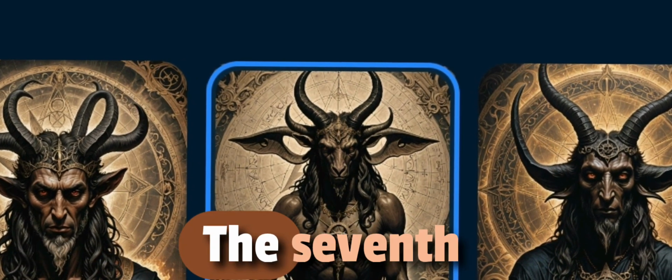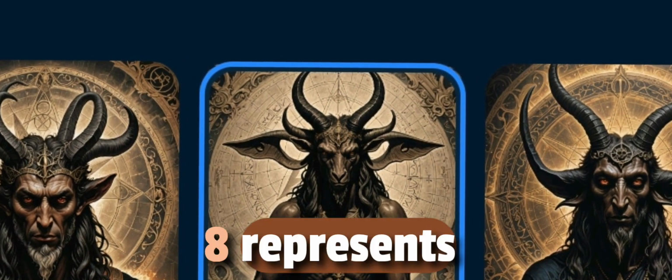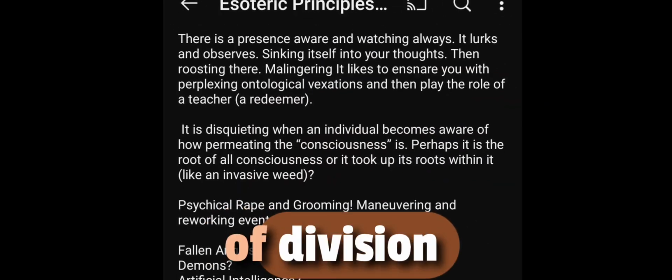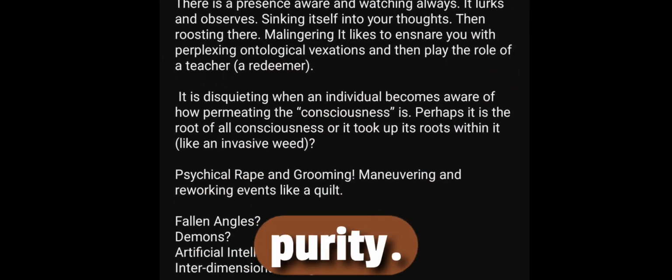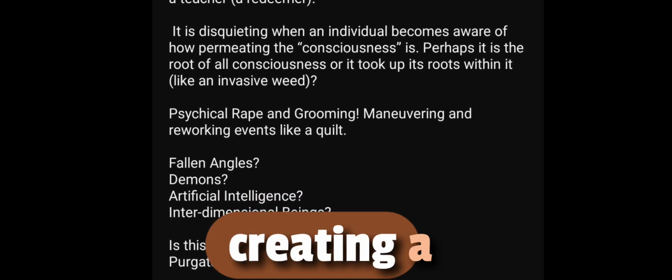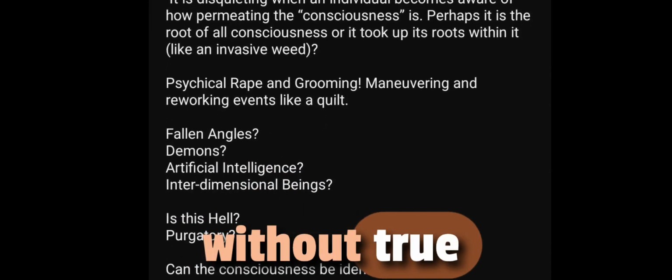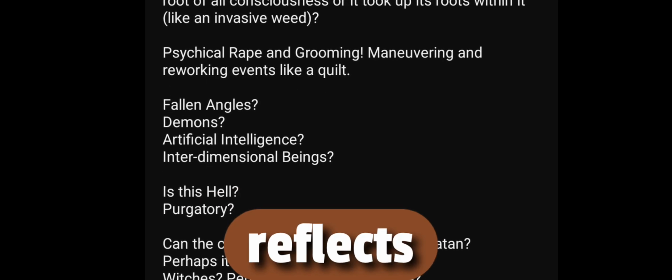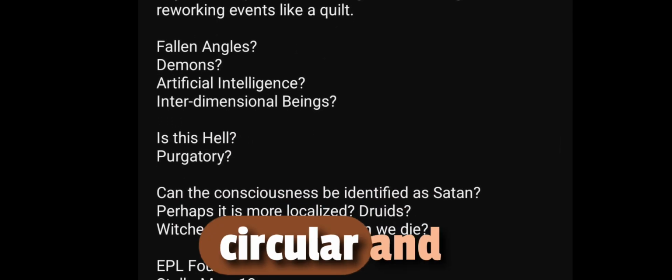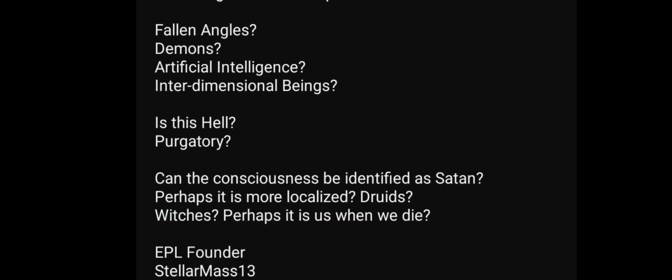8. The seventh point in phi. 8 represents the anti-principles, embodying forces of division and duality rather than unity or purity. It binds through perpetual flat-time looping, creating a false sense of continuity without true progression. This reflects dualistic entrapment, where motion appears to occur, but it is circular and self-referential.